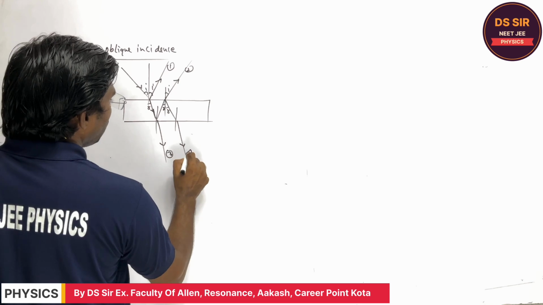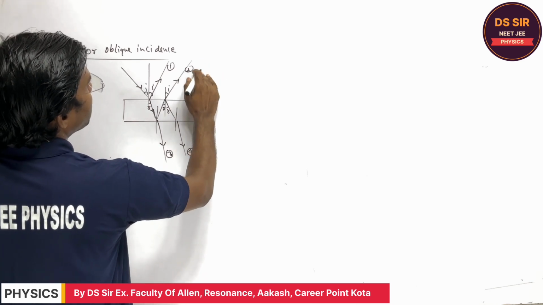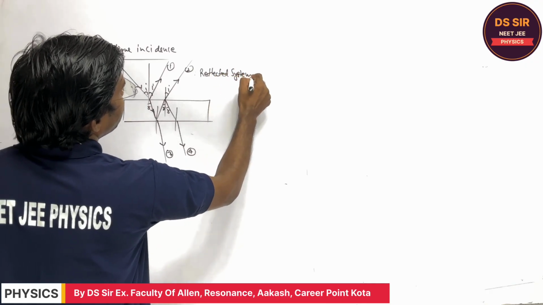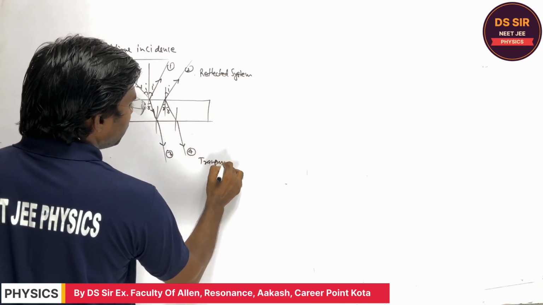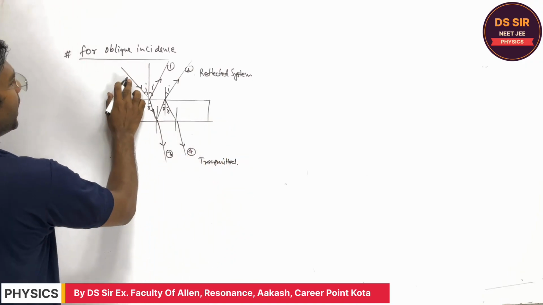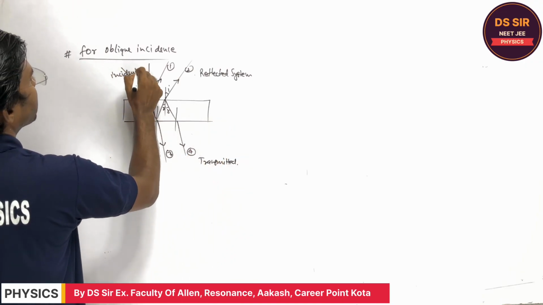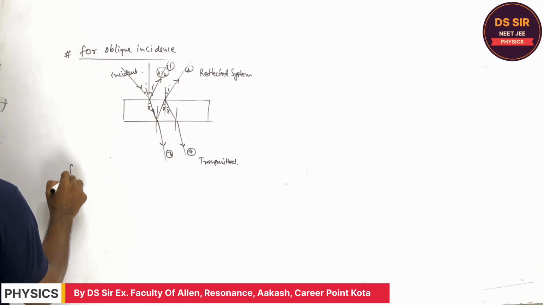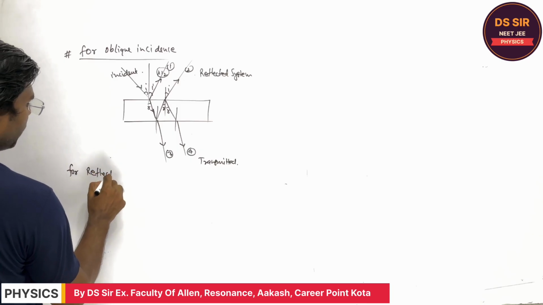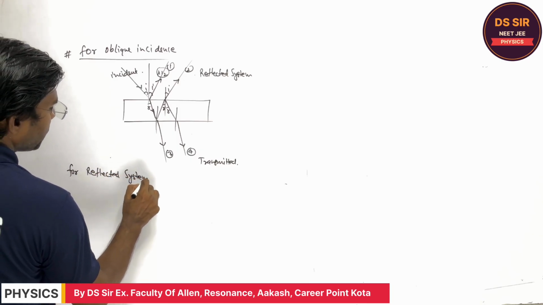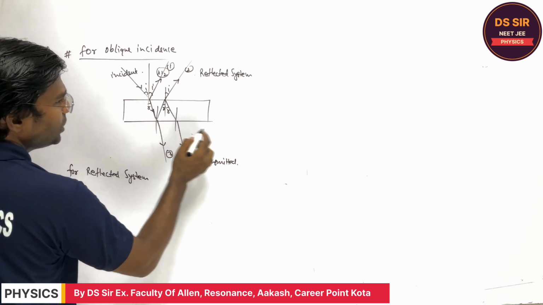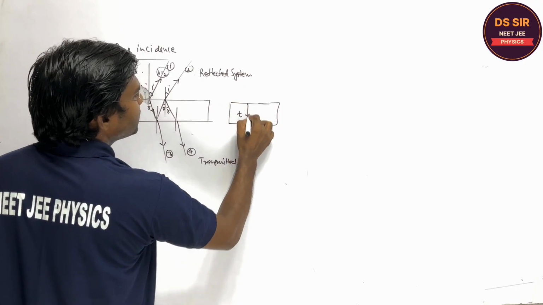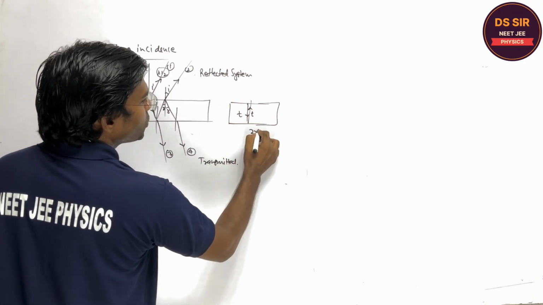So this is the 3 or 4. So again, this is the reflected system of light. This is the transmitted system, right? And this is the incident light. Now, although the path difference lambda by 2 is introduced in this way for the reflected system, right? What is the path difference? Listen. Initially, the light traveled the distance t, and again the distance t. So the distance was 2 mu t.